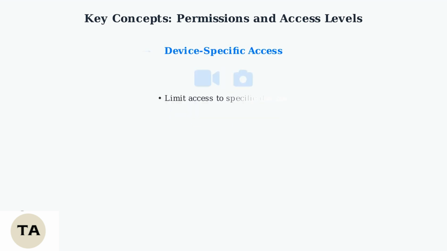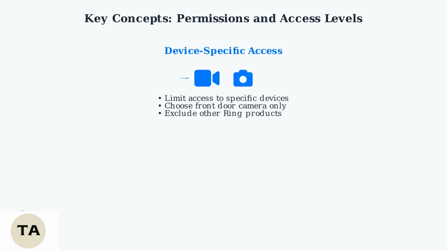You can further customize access by limiting shared users to specific devices. For example, grant access only to your front door camera while keeping other Ring products private.